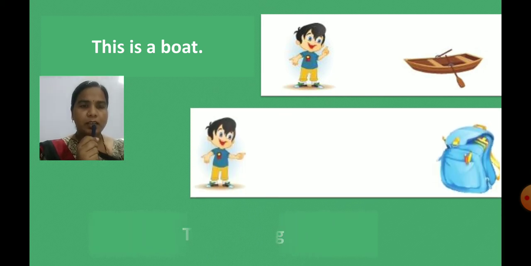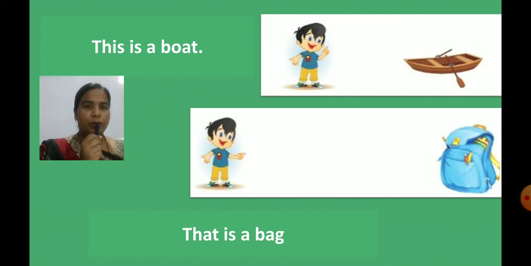Now see the second picture. In that picture, what can we see? We can see the picture of a bag. A school bag? Okay. So that is a bag. Now that bag is far away from this boy. That's why we can see the use of that is. The bag is far away, so he is saying that is a bag.